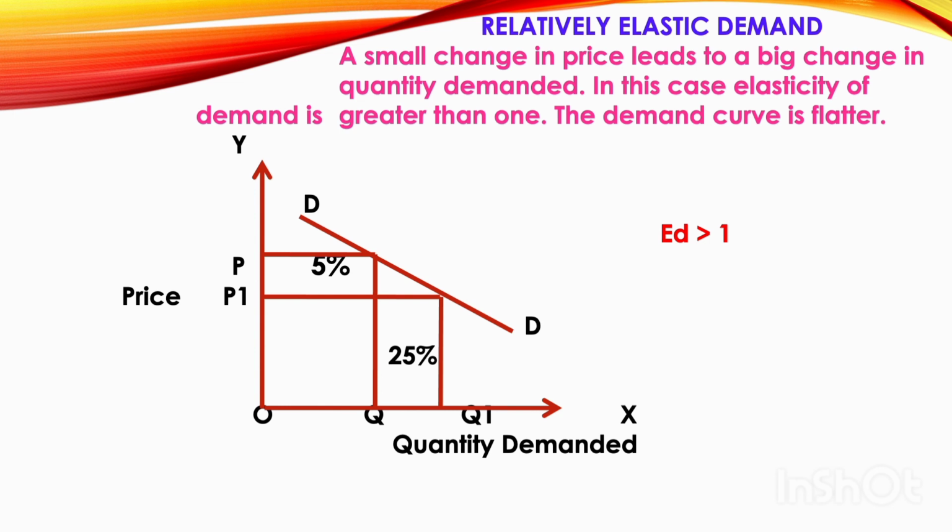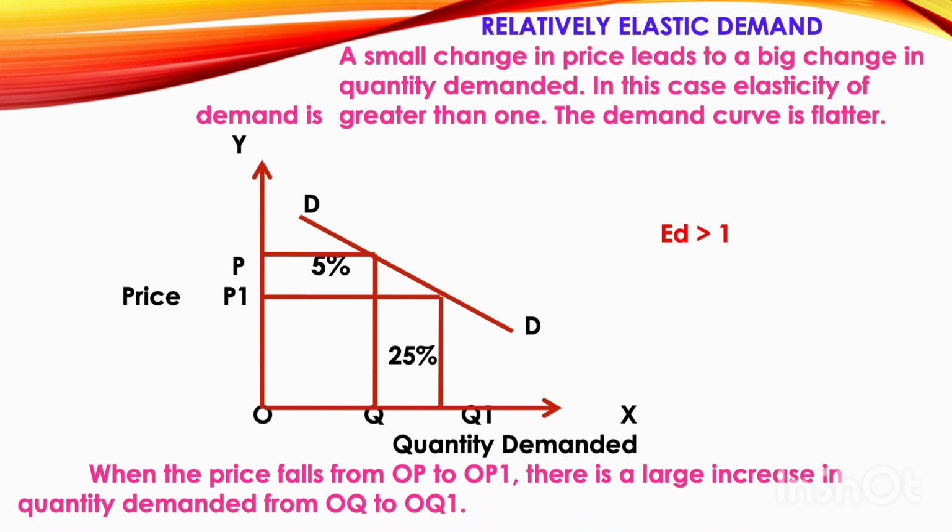Here you can see that on the y axis the price is measured, and on the x axis the quantity demanded is measured. When the price is OP, the quantity demanded is OQ, and when the price decreases from OP to OP1, the quantity demanded increases from OQ to OQ1.